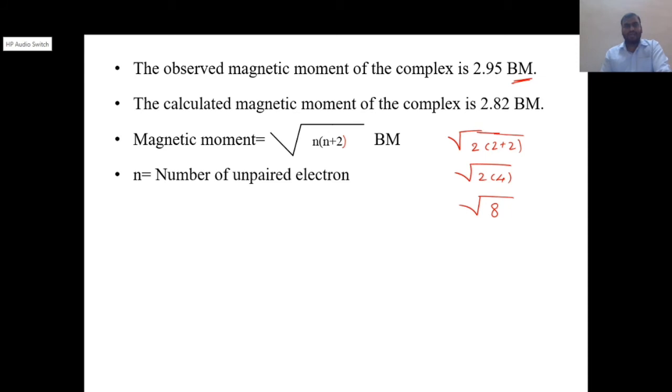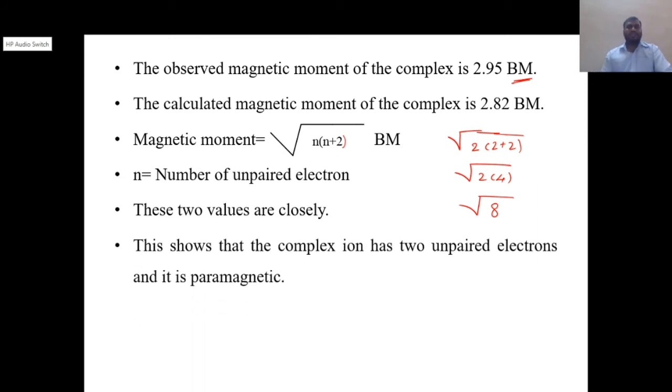This is the calculated 2.82 Bohr magneton, and the observed is 2.95 Bohr magneton. So these are approximately equal. This is how we can calculate the magnetic moment of any complex. These two values, 2.95 and 2.82, are very close.